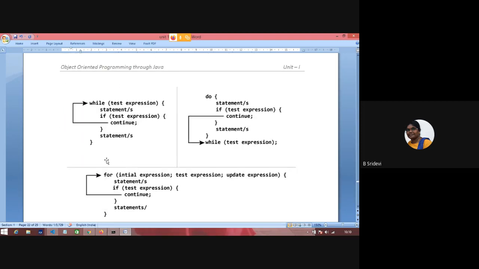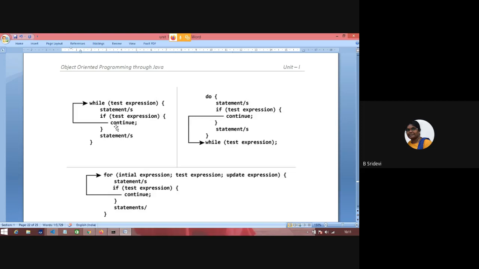And coming to the continue statement, it is also associated with ifs. Whenever a continue gets executed, the remaining part of the loop is skipped. The statements after continue are not executed, and control goes back to the loop again. It goes back to testing the condition again.